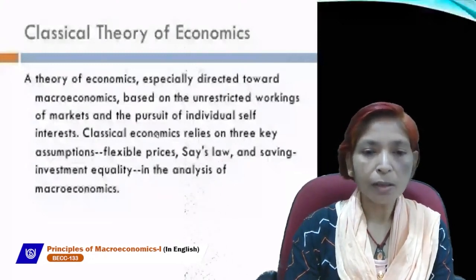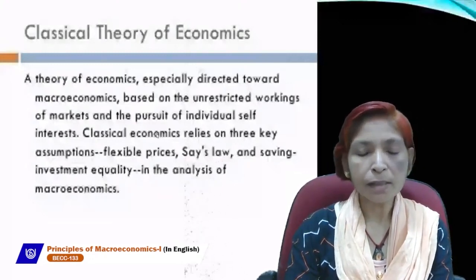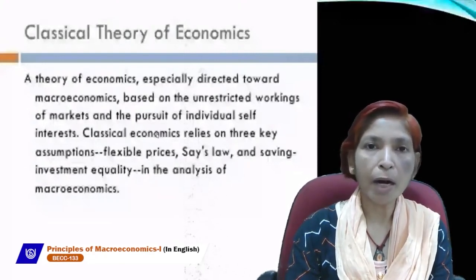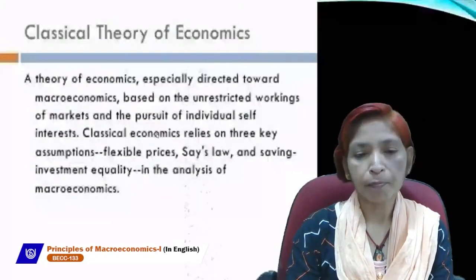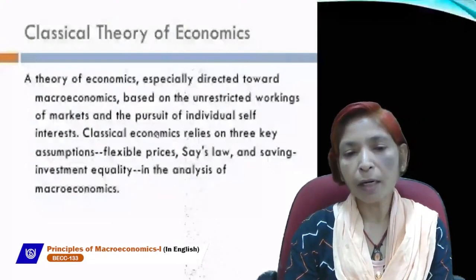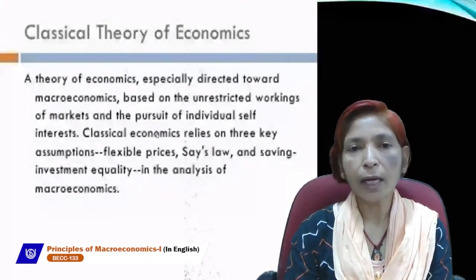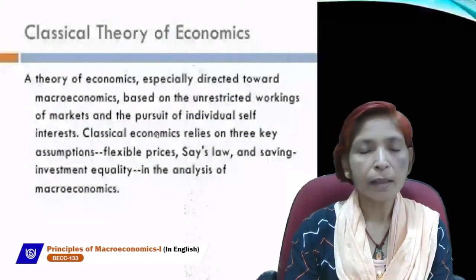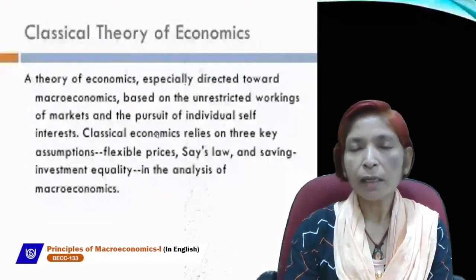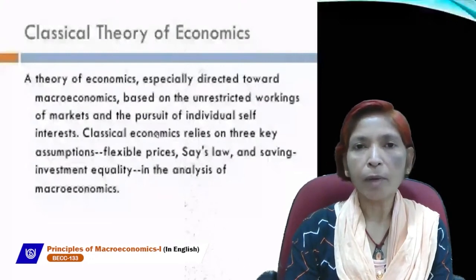According to Say's law, there is no gap between aggregate demand and aggregate supply. It means aggregate demand always equals aggregate supply, and each and every economy can easily attain the full employment level.